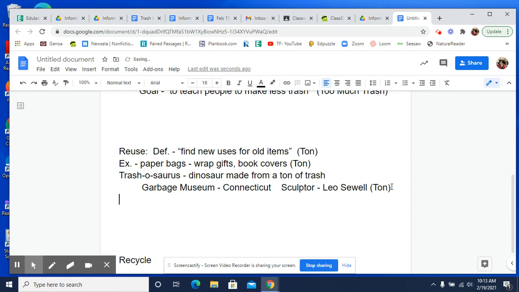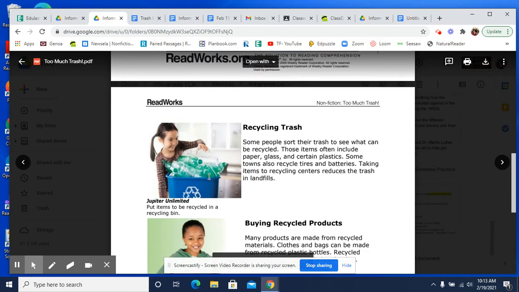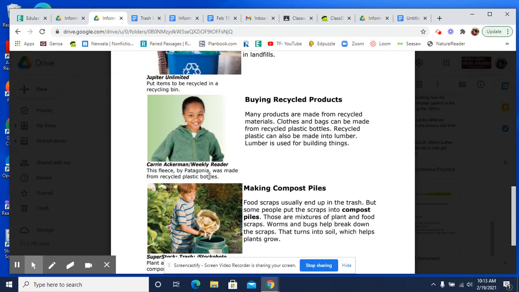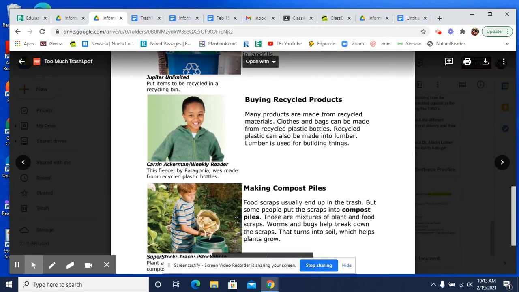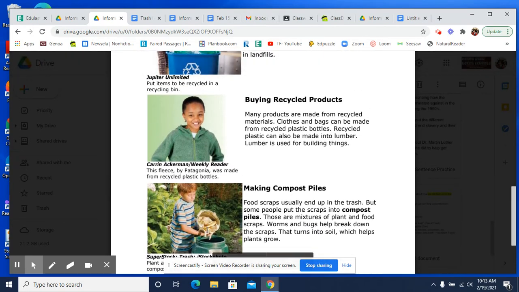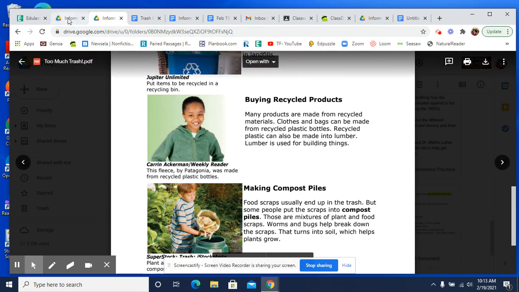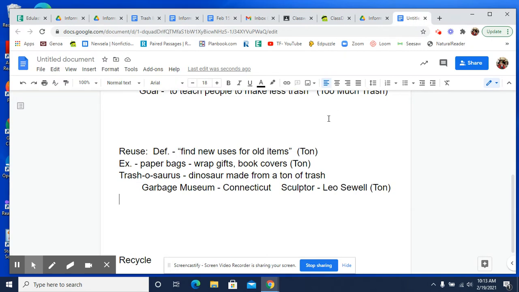Now, there's one more. If you go to Too Much Trash on this backside, this compost pile. They're reusing the garbage and they're making a compost pile. That is reusing. So I'm going to add that, so I'm going to say compost pile. And then I need to take some notes on it. So, take scraps. Notice I am not writing a complete thought.